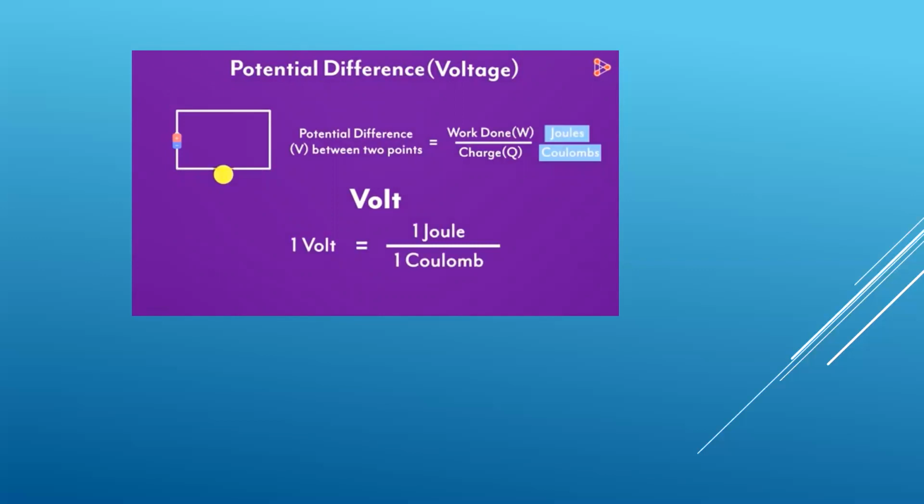The potential difference is measured by an instrument called voltmeter. It's measured in parallel across the points between which the potential difference is to be measured. In the next lesson, we will solve an example related to potential difference.